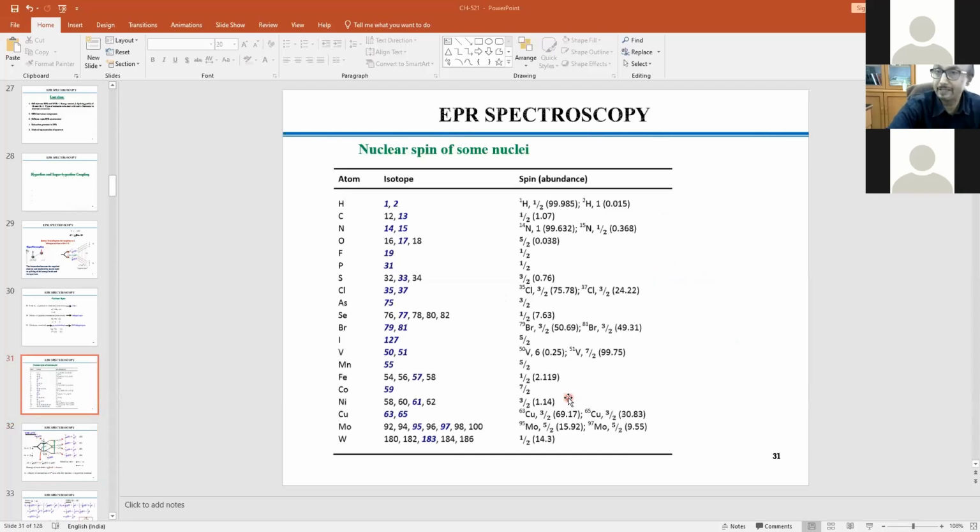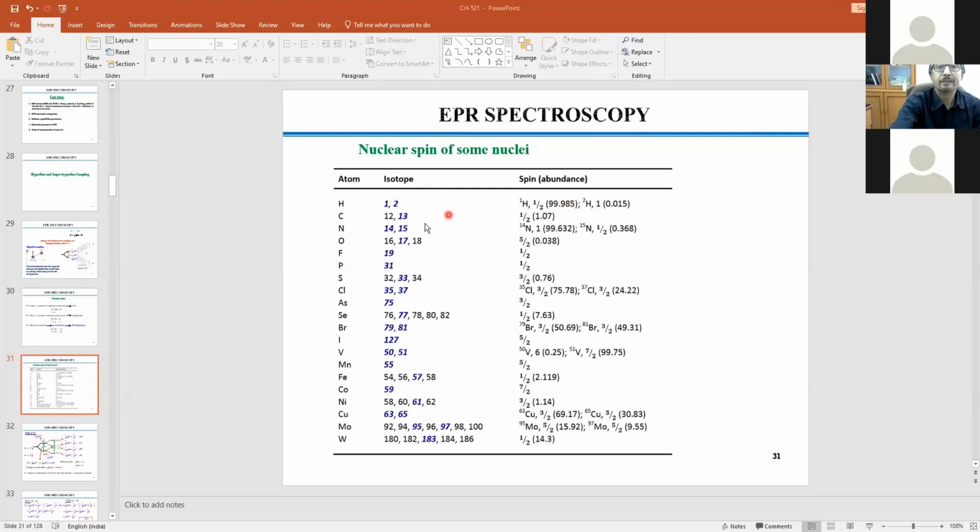And if you see the literature, you see the nuclear spin associated with all the atoms. I'm just taking a couple of examples. You see that for hydrogen, you have mass 1, mass 2, and then you can have half spin and 1 spin, I. But you have to be very careful about the abundance. That 1 spin for deuterium, that is 2H, is a negligible quantity in availability. But here almost 100% is the normal proton, so it is always available in our molecules.